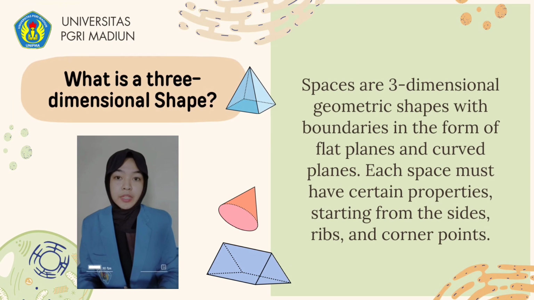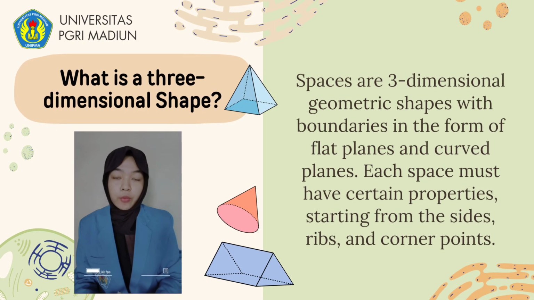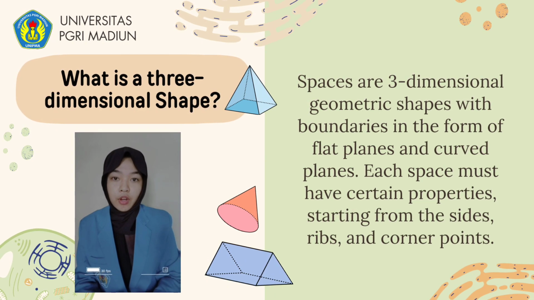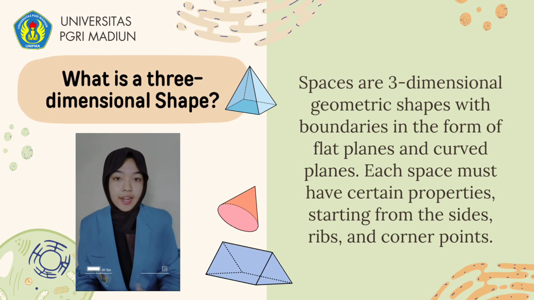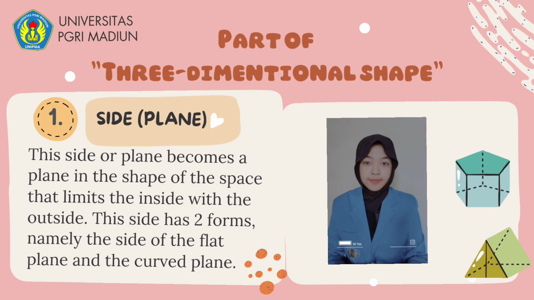Spaces are three-dimensional geometric shapes with boundaries in the form of flat planes and curved planes. Each space must have certain properties, starting from the sides, ribs, and corner points. Please note that these sides and corner points are generally only owned by three-dimensional spaces and the number varies.